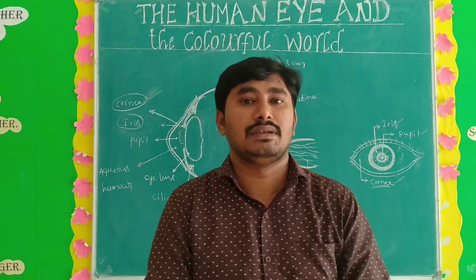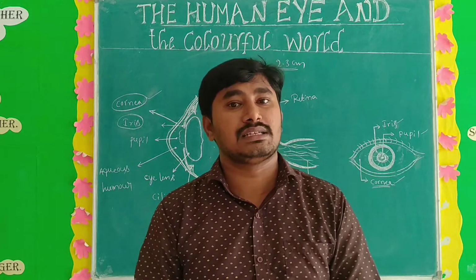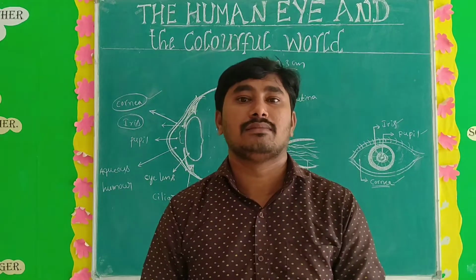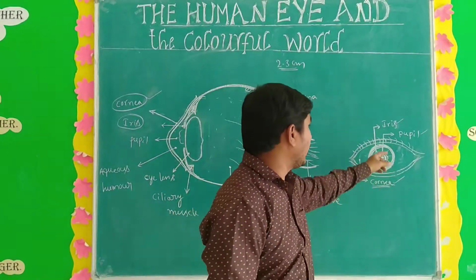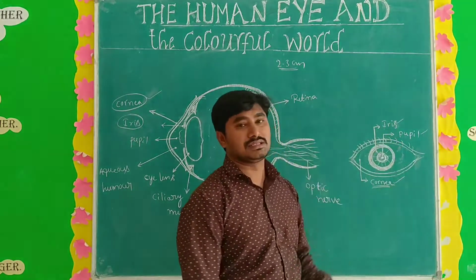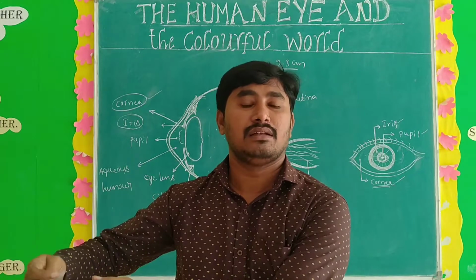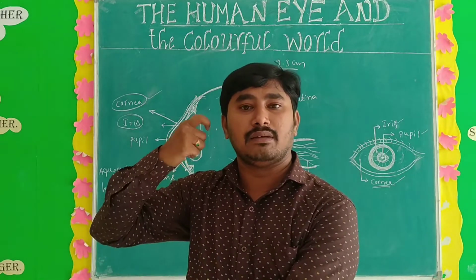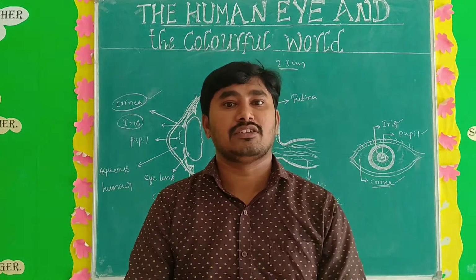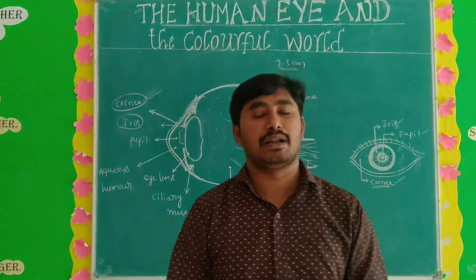Why does it decrease? Because you want less light to go in. So the pupil size is adjusted by the iris depending upon the intensity of light. With less intensity of light, the size of the pupil increases and more light goes to the eye. Outside, where there is high intensity, the size of the pupil decreases and less light goes to the human eye. Understand?